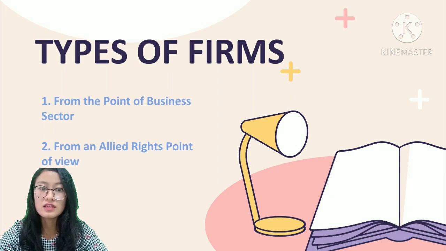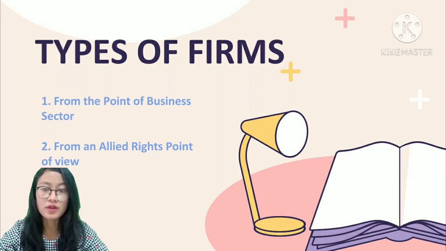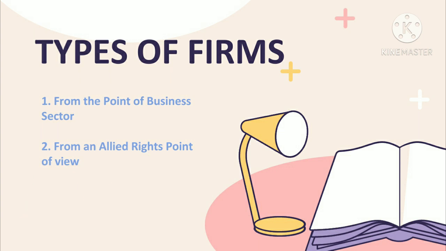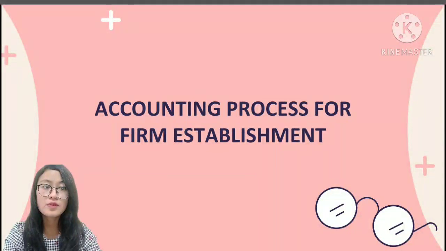And second is from an allied rights point of view, consists of public firms and limited firms. Public firms is firms whose members or allies have the same rights, and limited firms is firms whose members don't have the same rights.